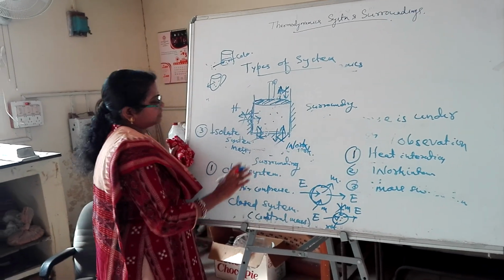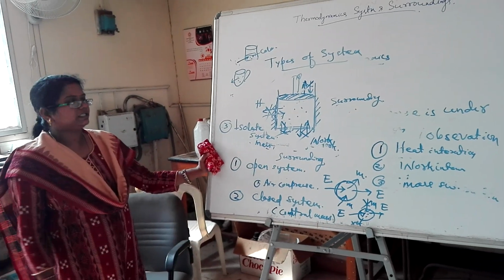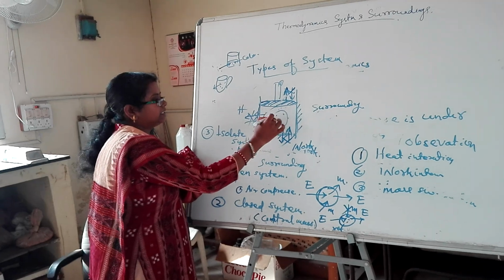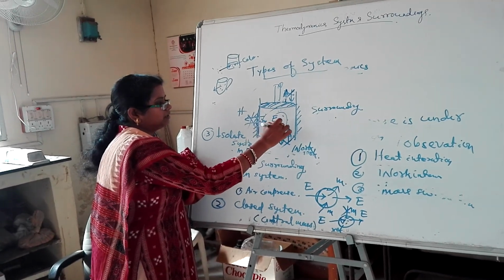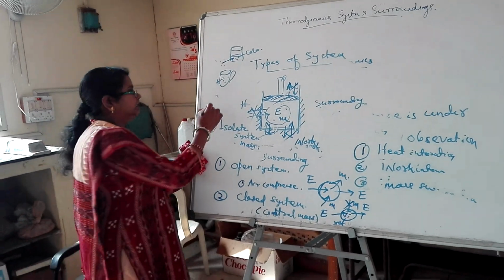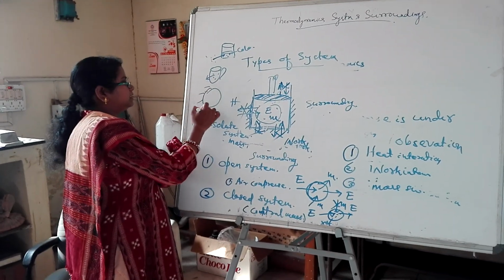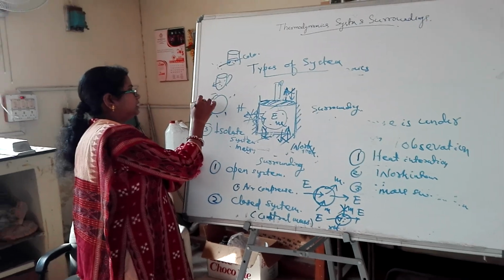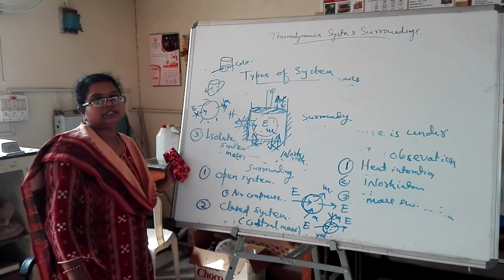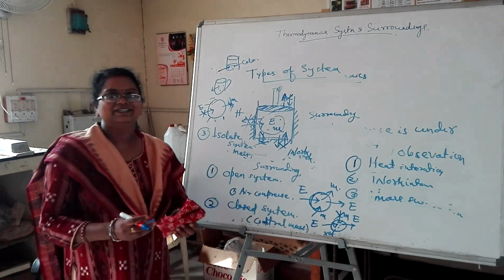In this case we can call that an isolated system. In an isolated system, the energy is fixed and the mass is fixed. There is no energy transfer and no mass transfer. So that is called an isolated system.